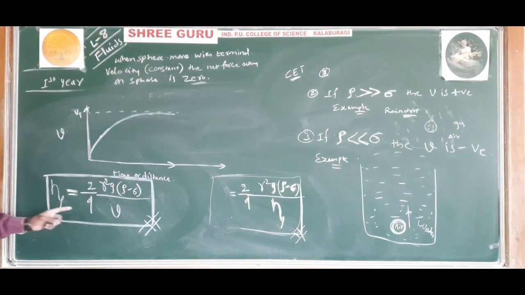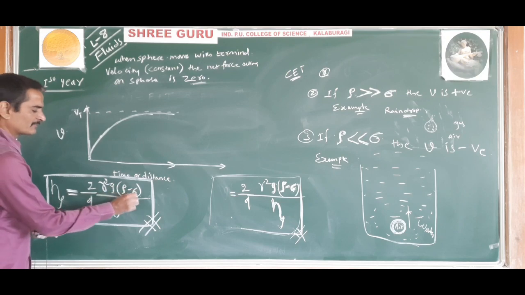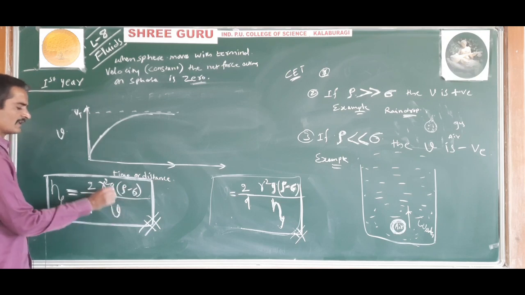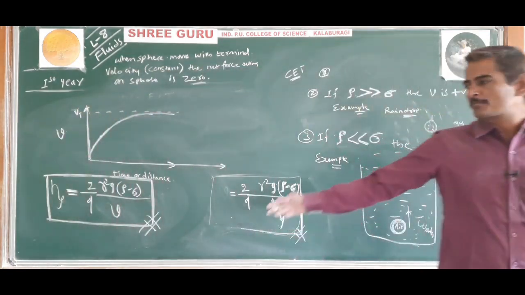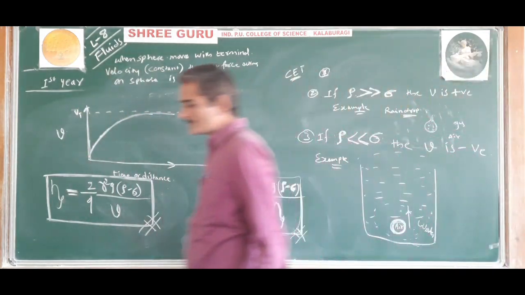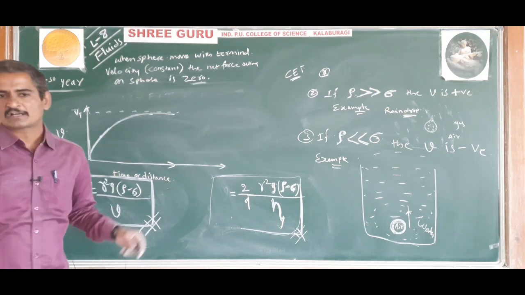So the coefficient of viscosity of a liquid can be determined by using this formula, by knowing the radius of the sphere, the density of the liquid, and the terminal velocity. The coefficient of viscosity of a liquid can be determined practically. Understood? So this is about terminal velocity. Next concept we will study.